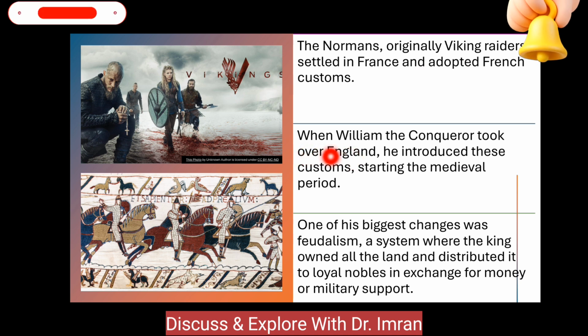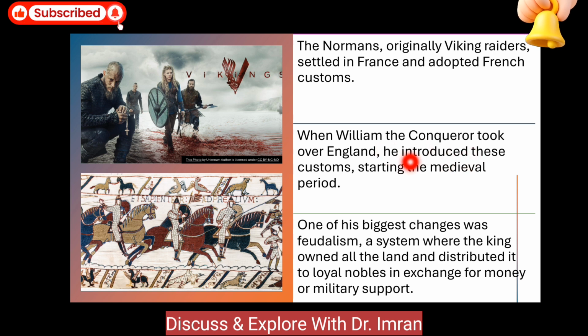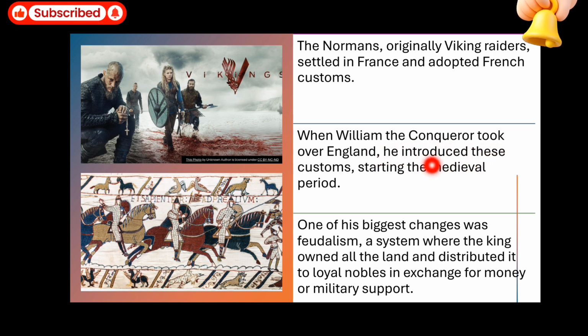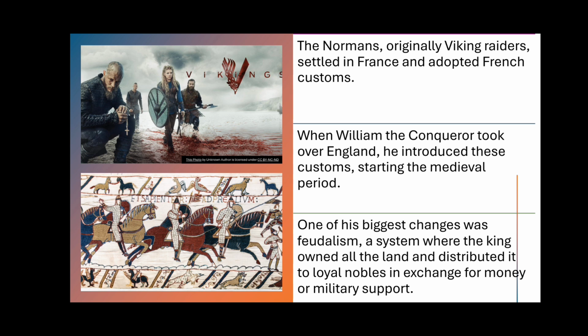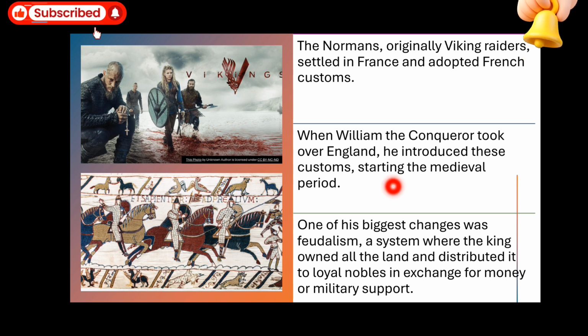Now, William the Conqueror, who was the Duke of Normandy, took over England. He introduced these customs, starting the medieval period. Which customs? French customs and traditions in England. And it was the beginning of the Middle Ages.